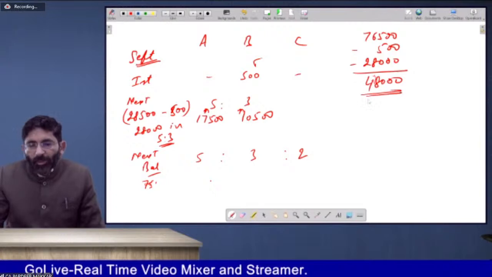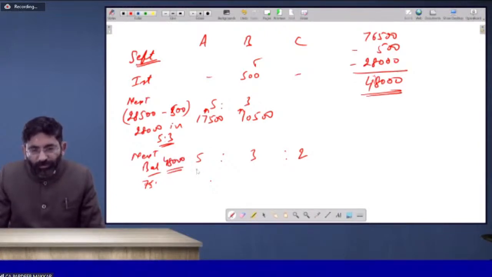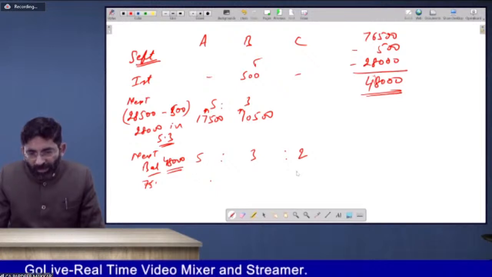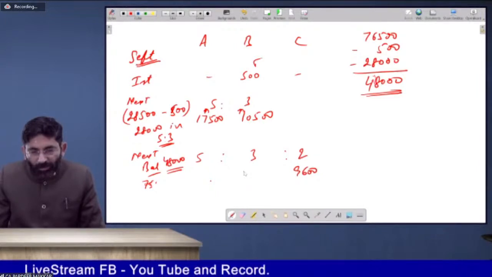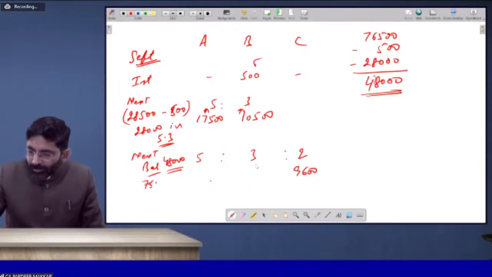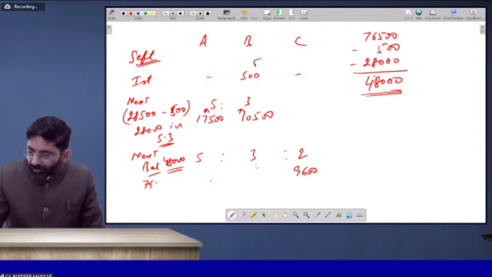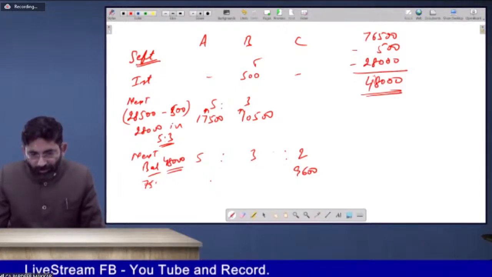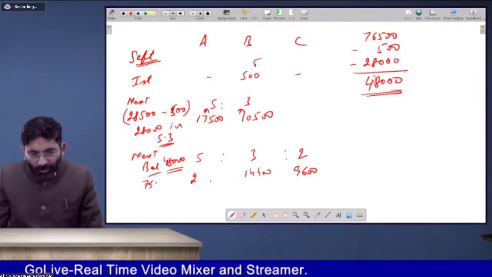It will be allocated in 3:2:1. 48,000. It will be 9,600. It will be 14,400. It will be 24,000.